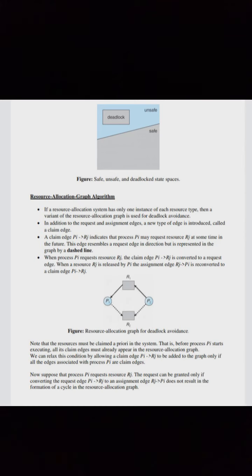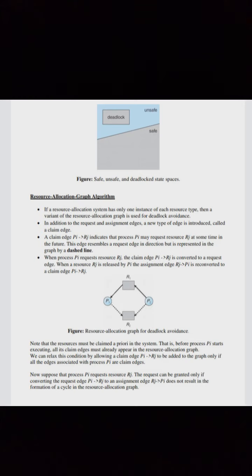When process Pi requests resource Rj, the claim edge Pi to Rj is converted to a request edge. When a resource Rj is released by Pi, the assignment edge Rj to Pi is reconverted to a claim edge Pi to Rj. See the figure. Note that the resources must be claimed a priori in the system, that is, before process Pi starts executing, all its claim edges must already appear in the resource allocation graph. We can relax this condition by allowing a claim edge Pi to Rj to be added to the graph only if all the edges associated with process Pi are claim edges.